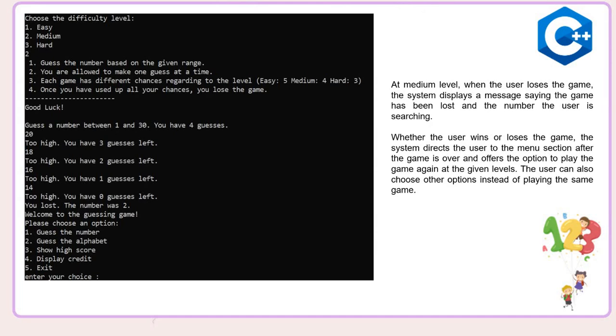If the user loses the game at medium level, our system displays a message that the game has been lost. Our system also reveals the number that the user is searching for. Whether the user wins or loses the game, the system always displays the menu after the game ends.